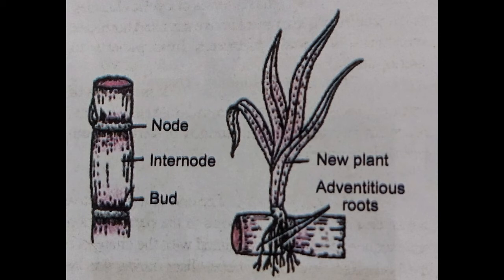The adventitious roots developed here gradually detach from the mother plant and develop into a new plant. So this is called the vegetative propagule in the case of sugarcane. So sugarcane asexually reproduces or produces the new plant by this method from the stem cutting.